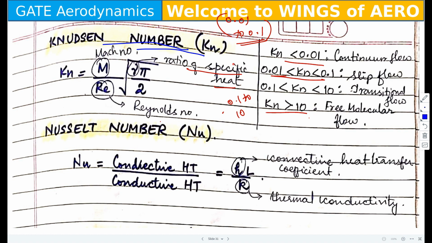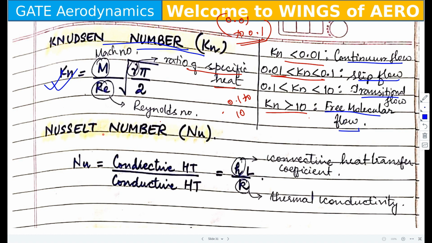It represents whether the flow will be continuum flow, slip flow, transitional flow, or free molecular flow, based on the value of this Knudsen number. It is a ratio between the Mach number and the Reynolds number, times root over ratio of specific heats pi divided by 2. Okay, please do remember the formula.